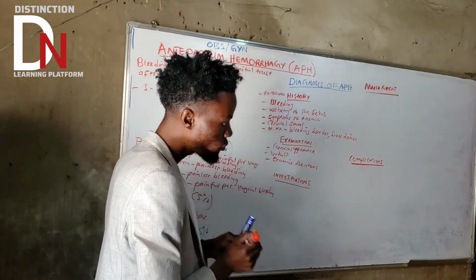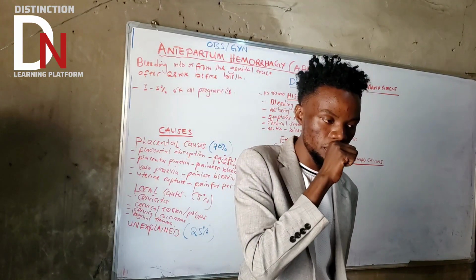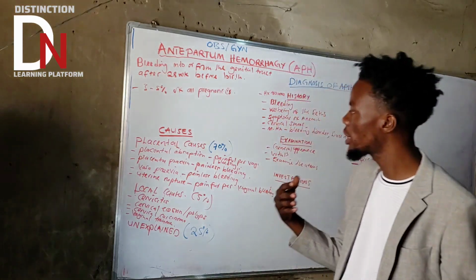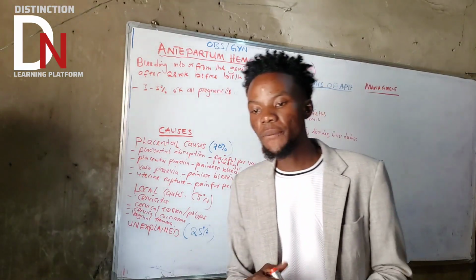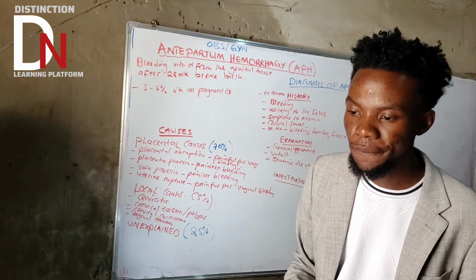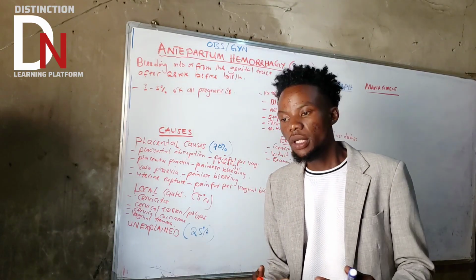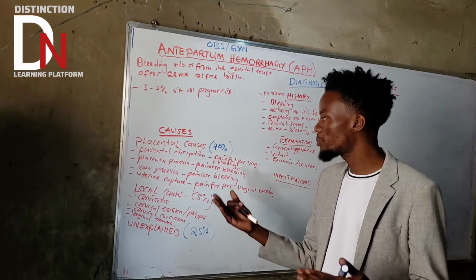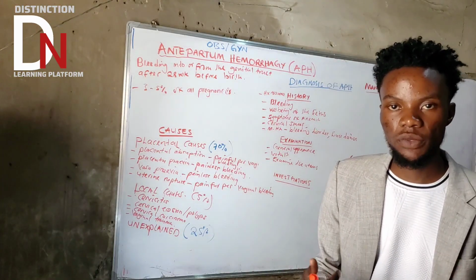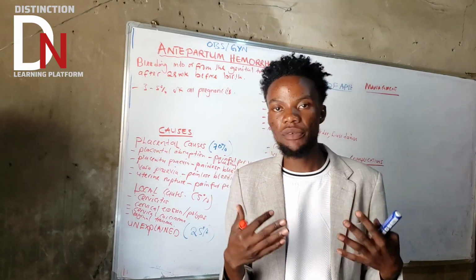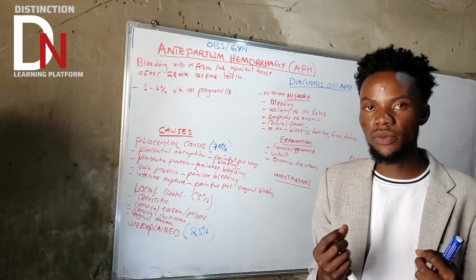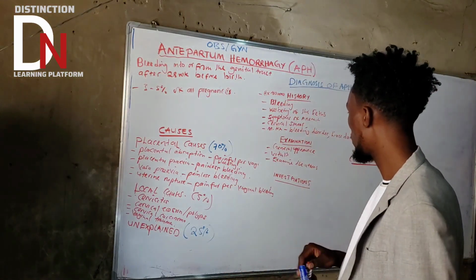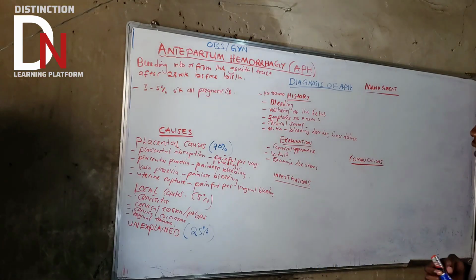Examining the uterus will help you to differentiate the causes, because if the uterus is tender and maybe bulging, it could be placental abruption, because placental abruption has painful bleeding, basically because the uterus is over-contracting. So basically you need to also examine the uterus.